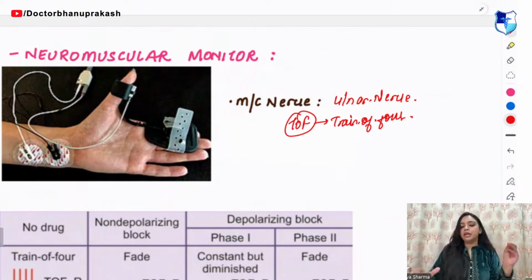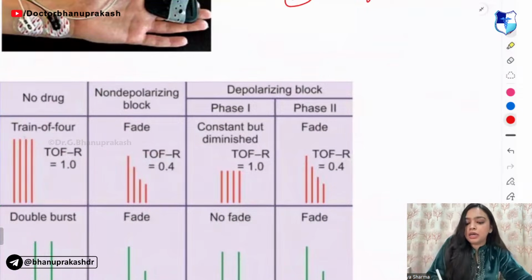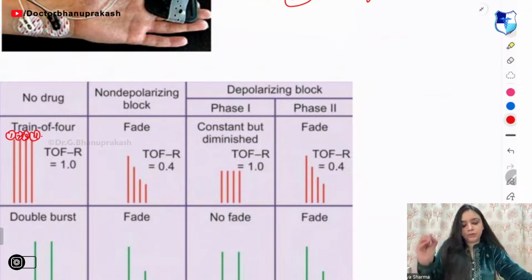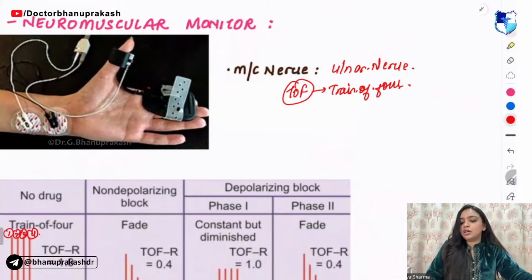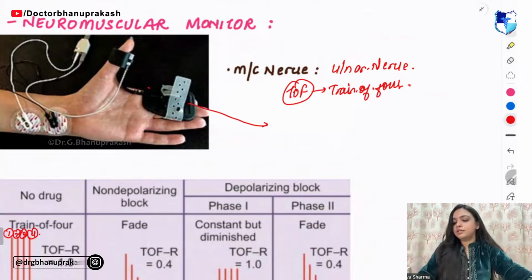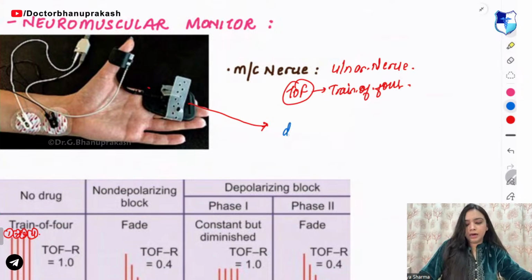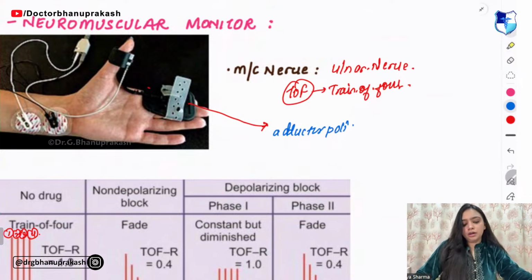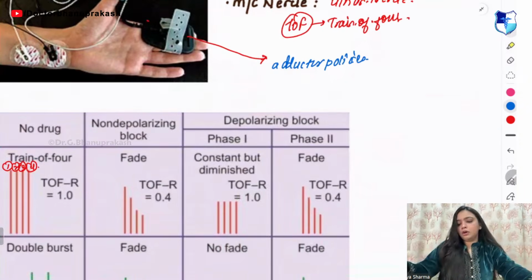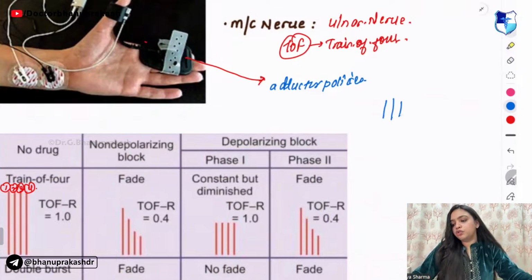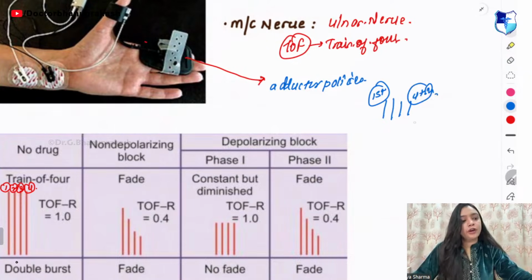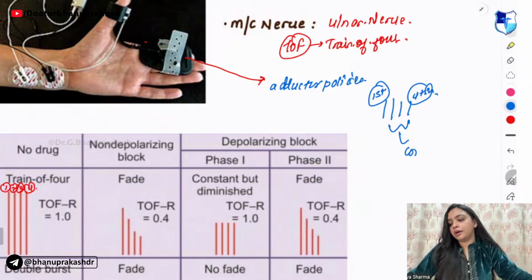In TOF, you have the train of four. So remember, what is four? This one is 1, then 2, 3, and 4. Which muscle is being tested over here, guys? Ulnar nerve is tested. But along with that, the muscle that is tested is your adductor pollicis. Okay. So these are 1, 2, 3, and 4, first one to fourth one. These are your contractions, right?